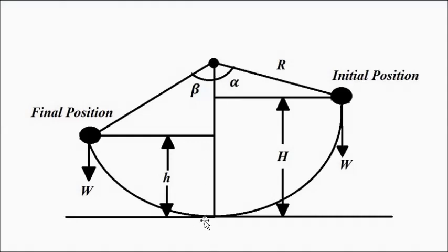This total value from here to here is R, and when this much portion is subtracted from R, we get this small h value.